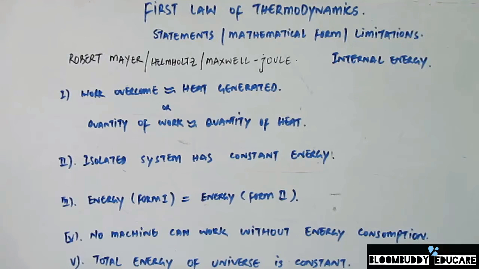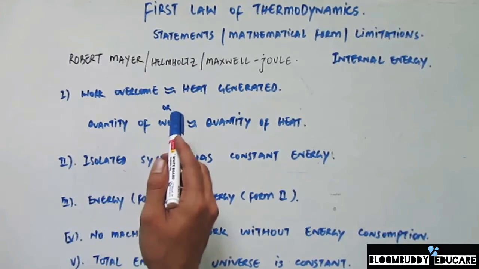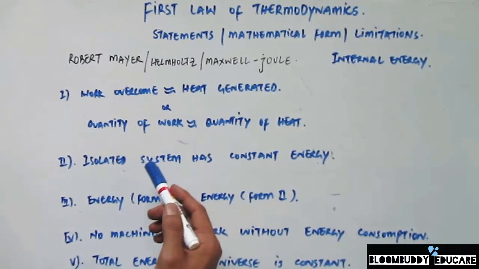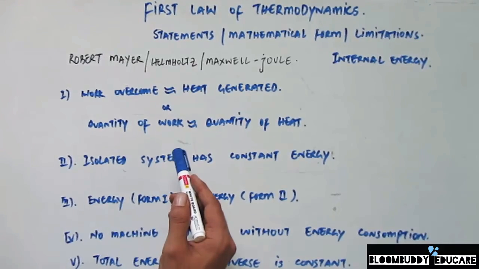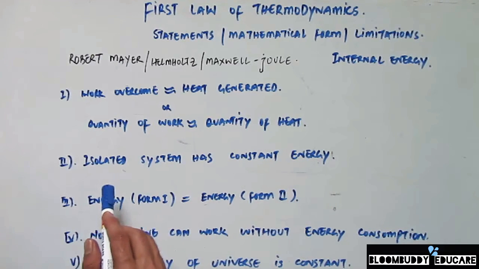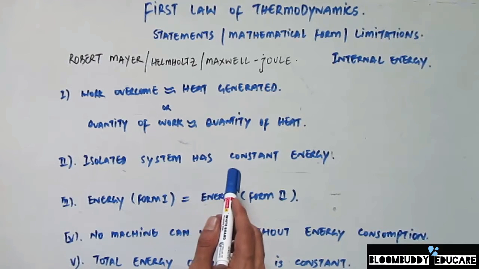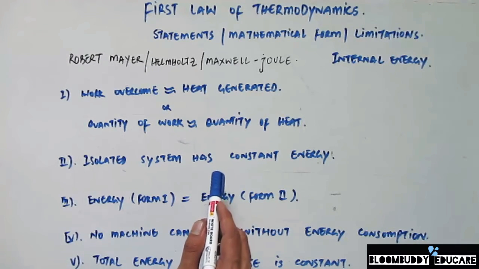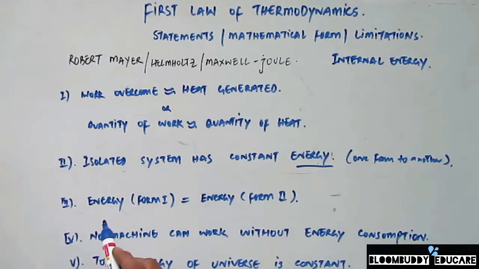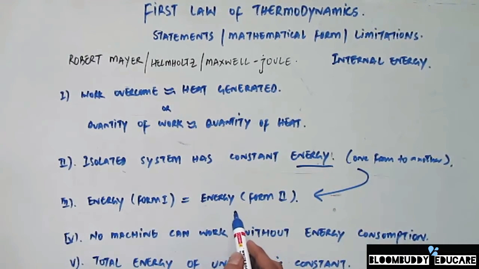So, the different statements that you see on the screen. The first statement says that there is an exact equivalence between the amount of work done and the heat generated, or in other words, the quantity of work is always approximately equal to the quantity of heat generated. Second statement: an isolated system always has constant energy. That means the energy of an isolated system must always remain constant, although energy can convert from one form to another form.